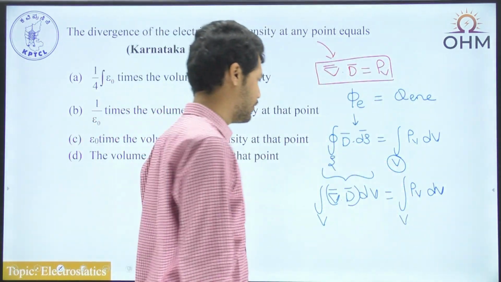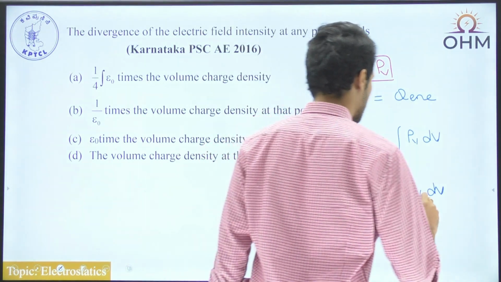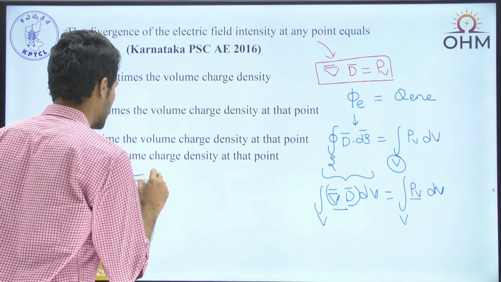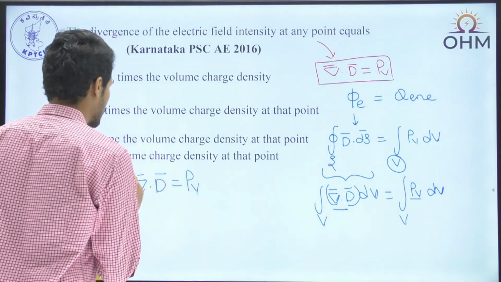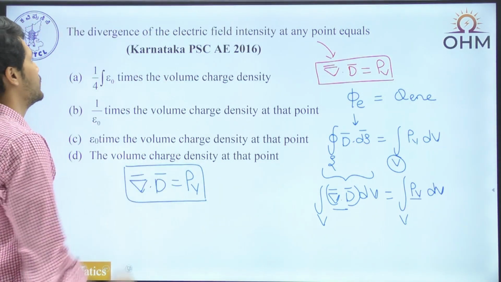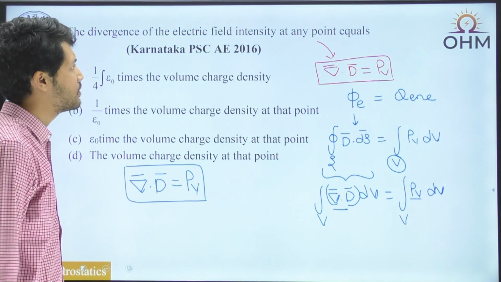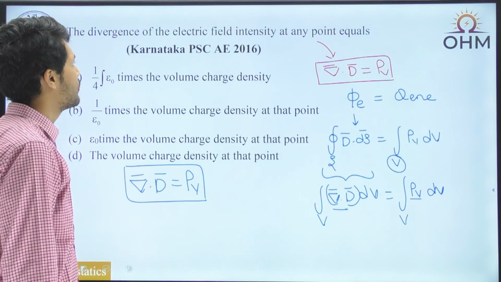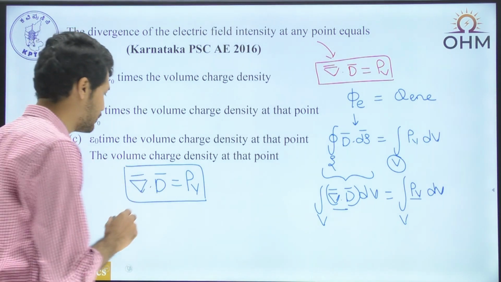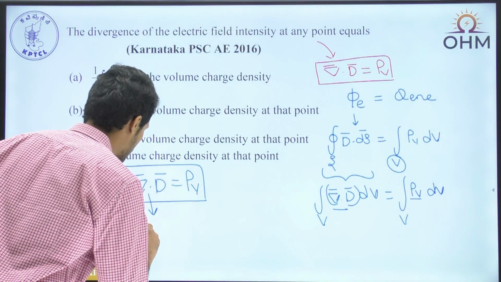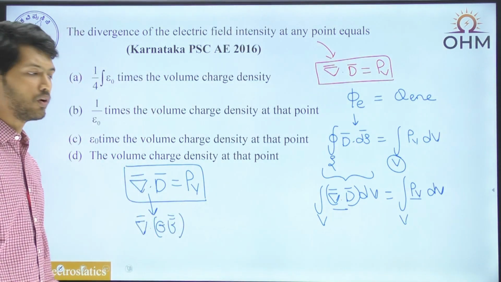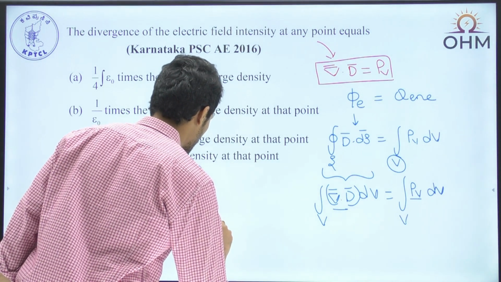Now furthermore, whenever you equate the LHS as well as RHS, we can say that del bar dot D bar becomes equal to rho v. Now LHS is what is given in the question, the divergence of electric field intensity. In fact they have asked divergence of electric field intensity at any point equals to dash. So how do we convert D into E? We can rewrite this expression as del bar dot epsilon times E bar, because D is equal to epsilon times E, becomes equal to rho v.